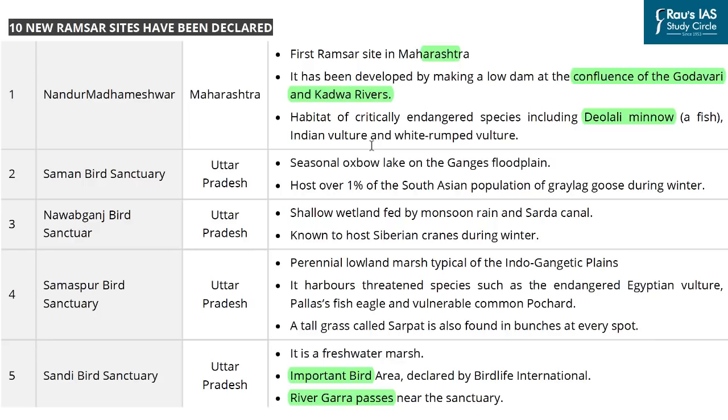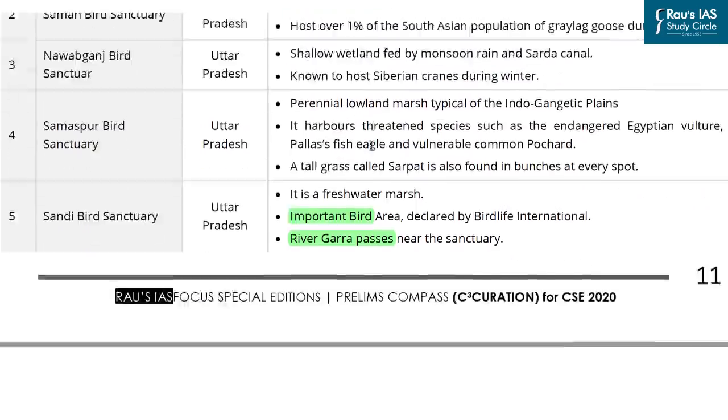So, the names of these new wetland sites that have been added is also important for us from the preliminary examination point of view. So, you can see that the Nandur Madhameshwar has been identified in Maharashtra, Saman Bird Sanctuary in Uttar Pradesh, Nawabganj Bird Sanctuary in Uttar Pradesh again, Samaspur and Sandi Bird Sanctuary in Uttar Pradesh.